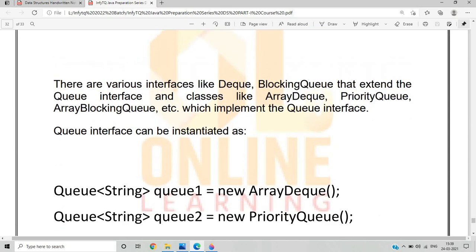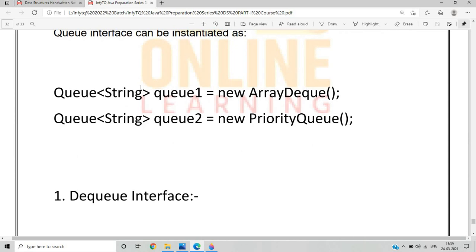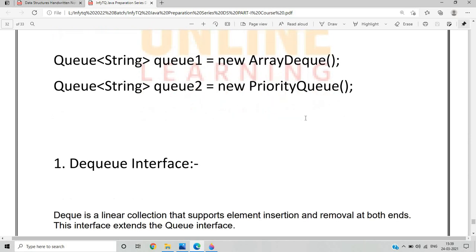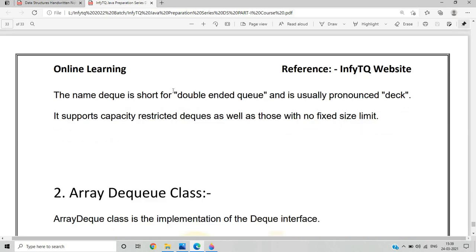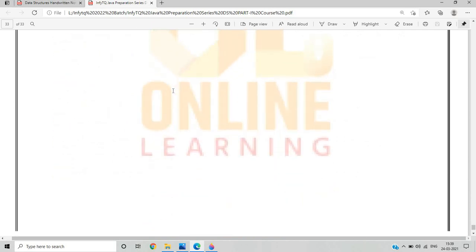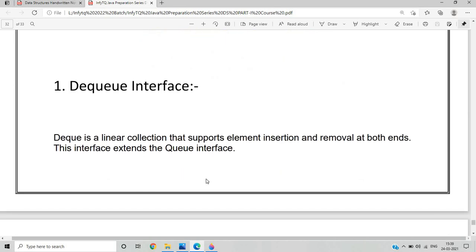These are the various interfaces like Deque and BlockingQueue, and this is how you can instantiate them: Queue, String queue, new ArrayDeque, new PriorityQueue. These are some implementations. What do we mean by the Deque interface? Deque is a linear collection that supports element insertion and removal at both ends. This interface extends the Queue interface. These are important points to know about the ArrayDeque class and the Deque interface. These are important for interviews and for theoretical concepts.